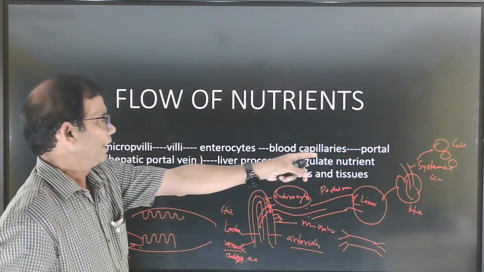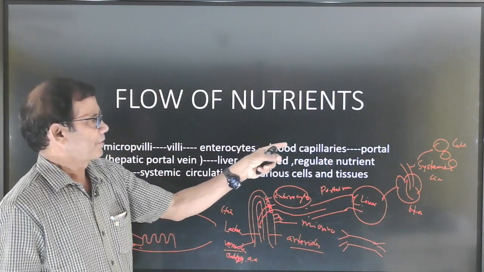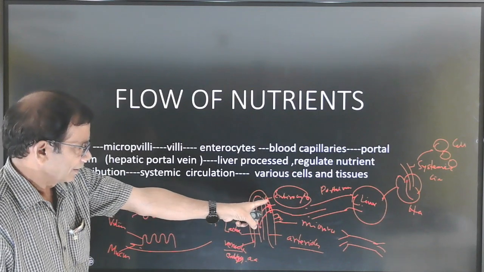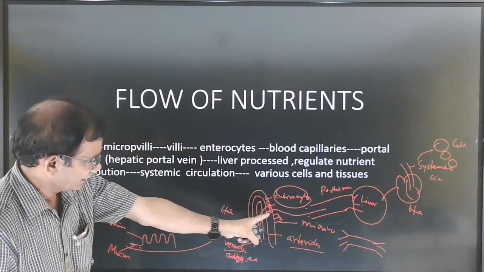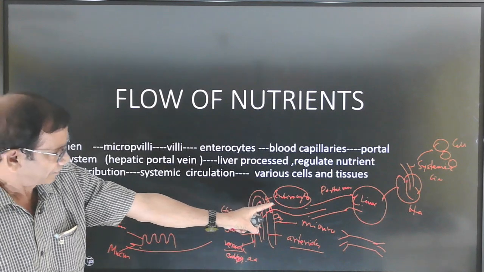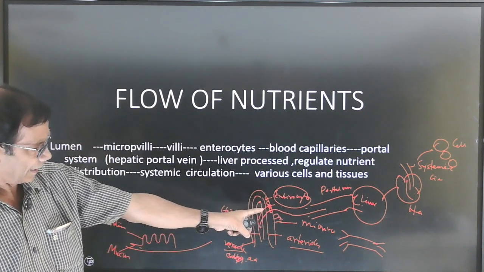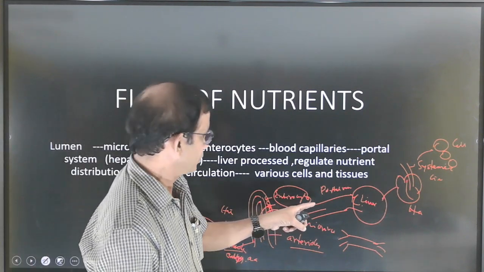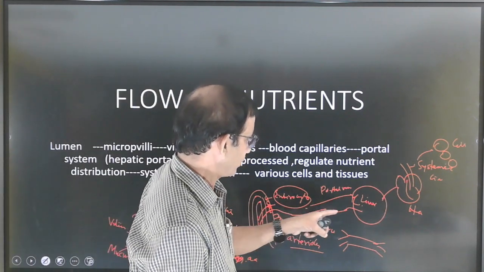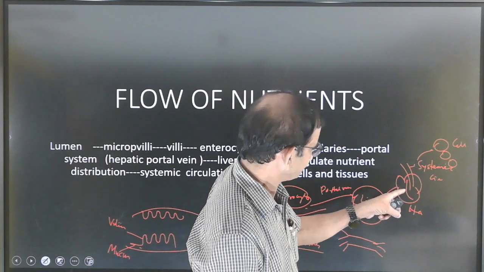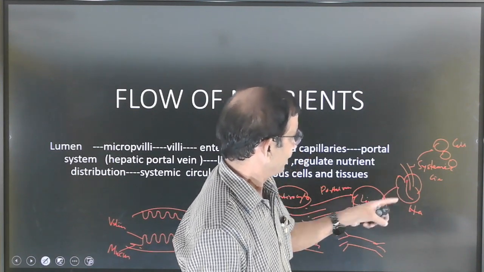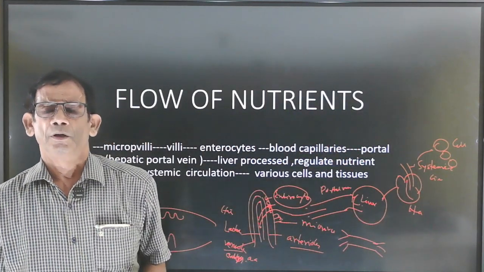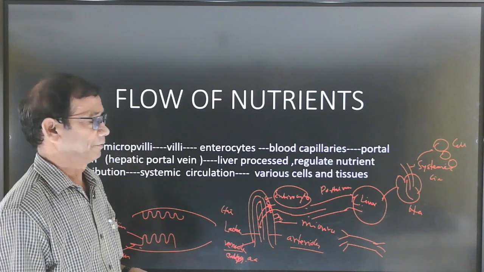So this is the flow of nutrients: food material is absorbed by the villus, particularly by the enterocyte cell, as I have already told, that particular cell which has the ability to absorb all the food materials, and from there it moves through the portal vein to the liver, from the liver to the heart, and from the heart it passes through systemic circulation to all parts of the body.